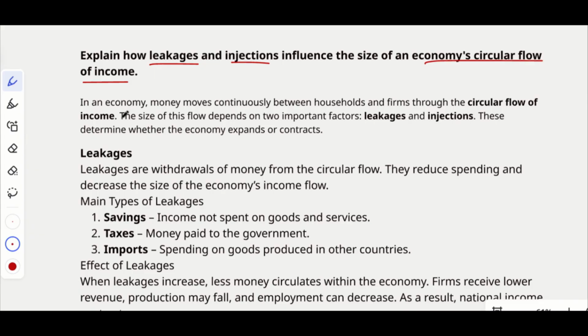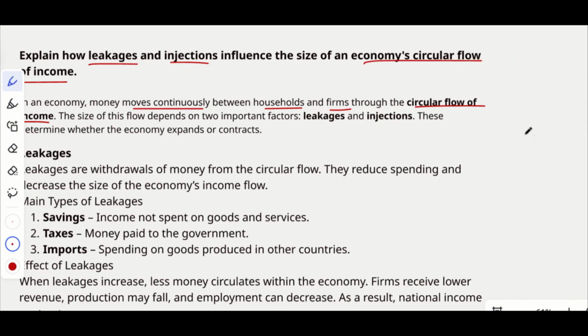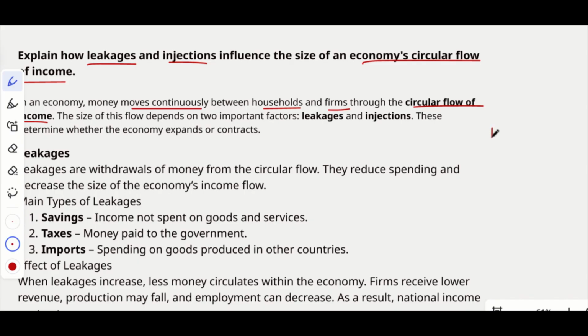So you can mention that in an economy, money moves continuously between households and firms through the circular flow of income. So we know that in an economy we have households and the firms, right?